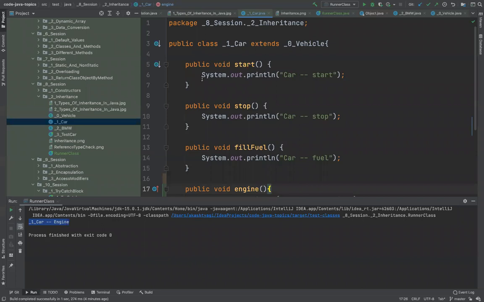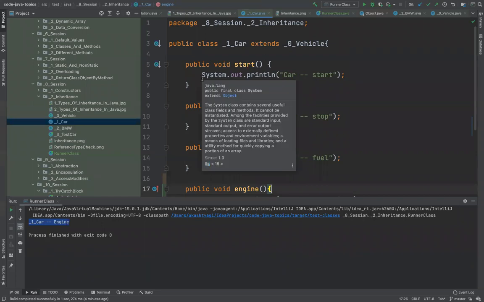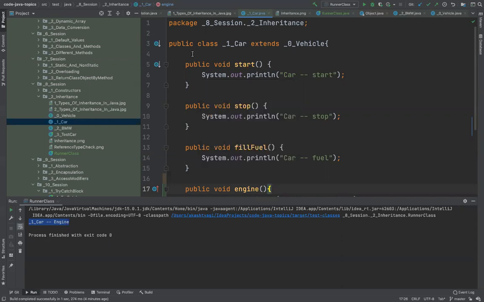So, the benefits. By the way, I'm not the creator of this programming language, but I think the primary benefit is that you don't have to write the methods which are very generic in nature. For example, let me simply write extends Object.